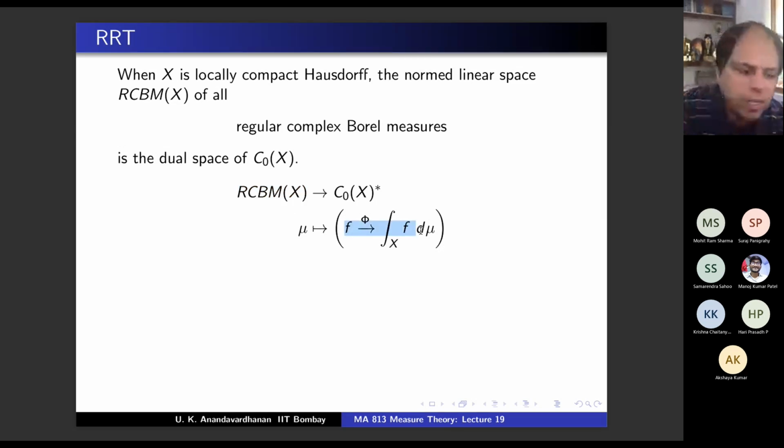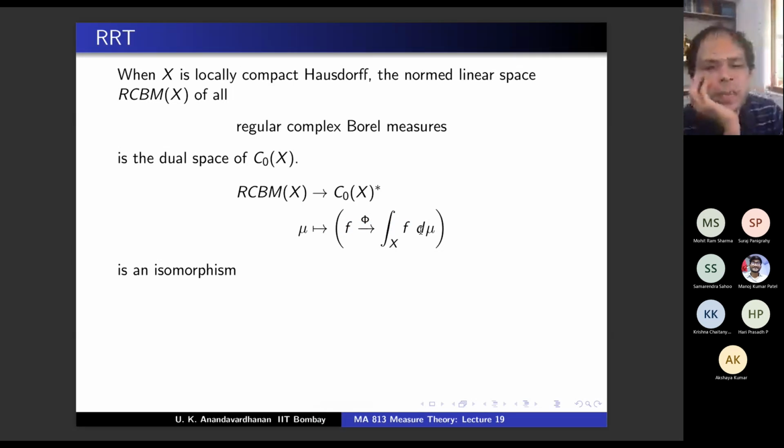What do you have to show? Earlier injectivity was obvious, no? In L^p star is L^q, star is L^p, injectivity was obvious. We had to show surjectivity. Here we have to show both. But again, injectivity is easy. So we have to show that this is an isomorphism. And what is the next line? We have to show injectivity. We have to show surjectivity.